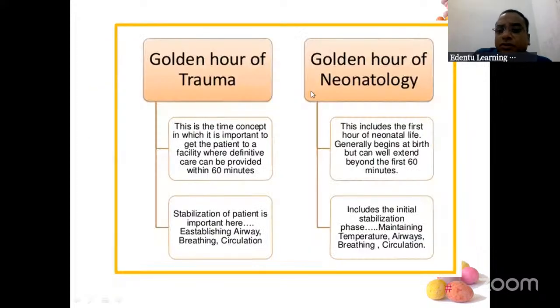So the golden hour of trauma is the time concept in which it is important to get the patient to a facility. You have to shift the patient, do primary survey, secondary survey, stabilize the patient, and make sure the airway is patent. So stabilization of the patient is important here. Airway, breathing, circulation you need to give immediately within 1 hour. Fracture reductions and all you can postpone for almost 2 weeks. Life is more important. That is why airway, breathing, circulation.